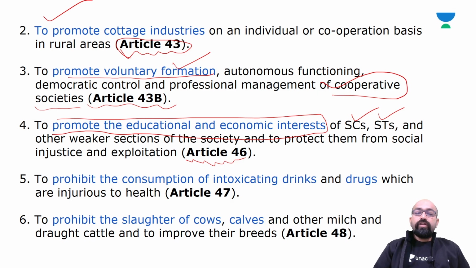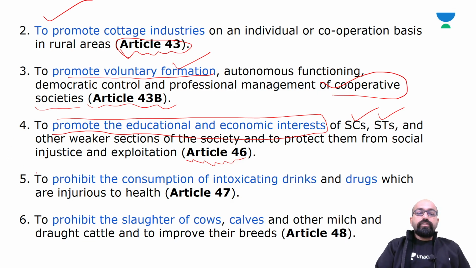As we know, weaker sections, economically weaker sections, or SCs and STs, need to work in the main flow, the main channel of our country, that is the development channel, right? So it promotes the educational and economic interests of SCs, STs, and other weaker sections.